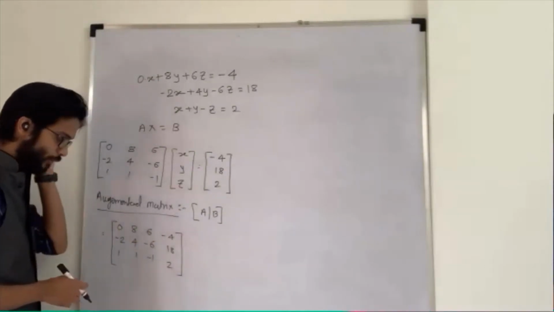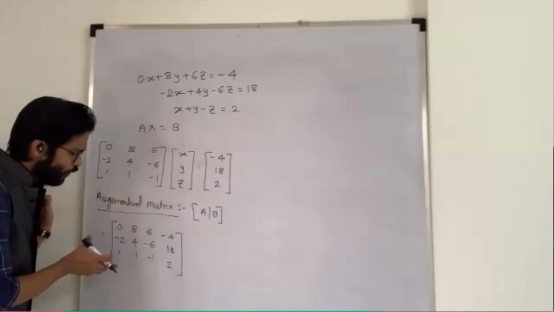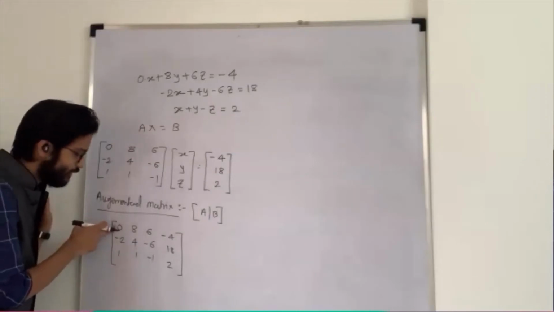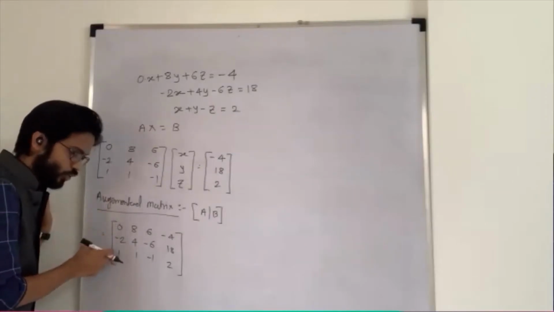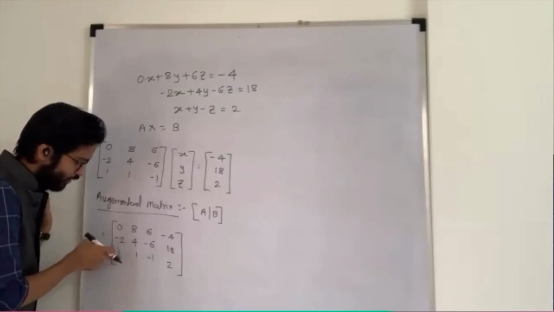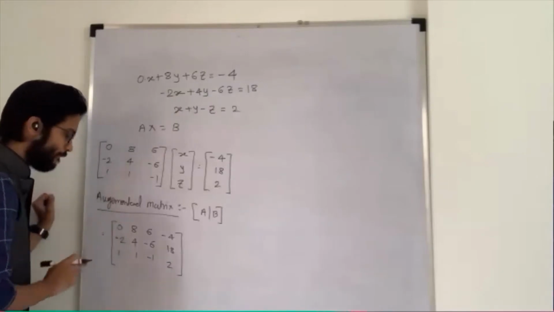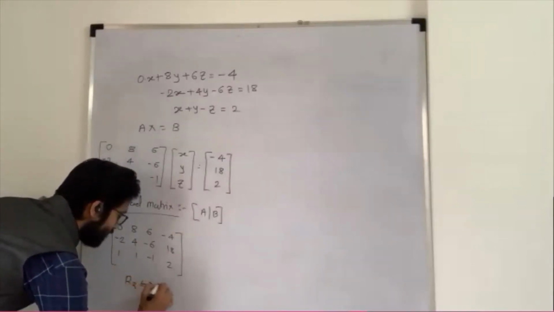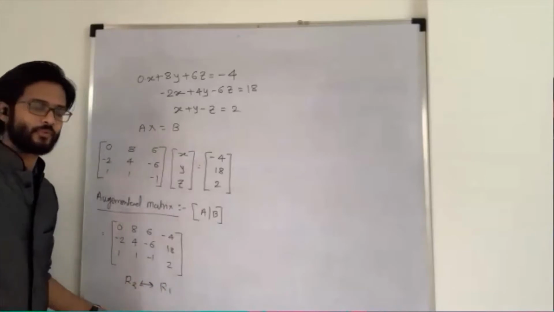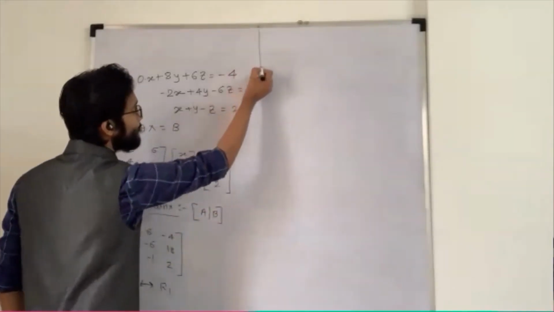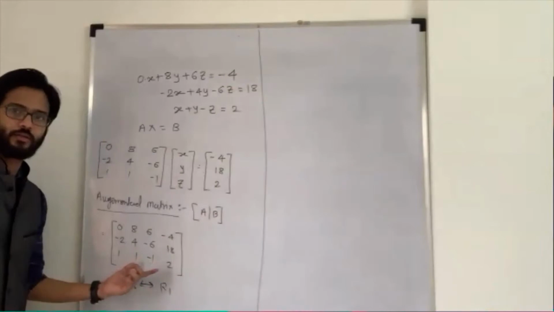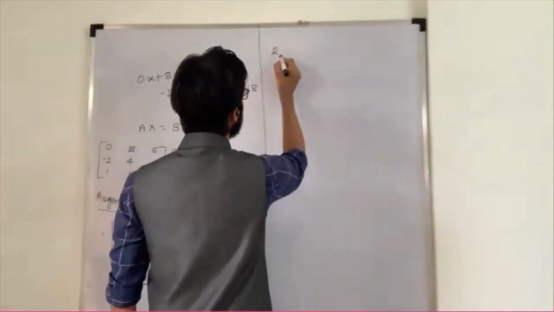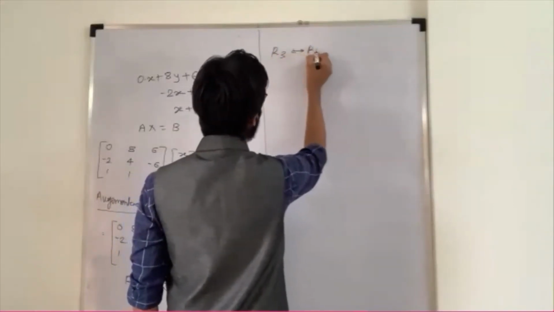Now how to make row echelon form? The first diagonal element a11 should be not equal to 0. Here we have a 0, so we have to interchange the rows. I interchange my third row with the first row. You can apply any, no problem. So R3 interchange with R1.